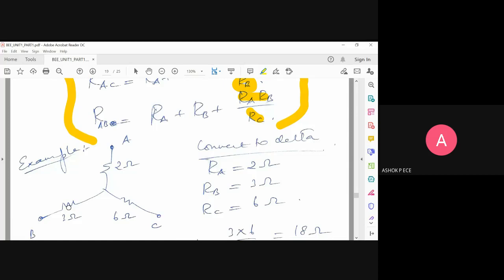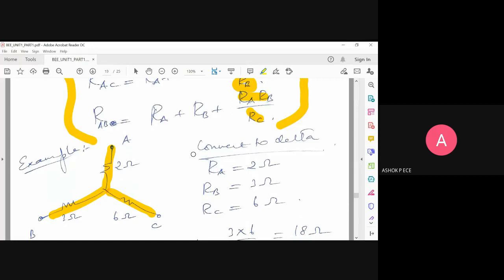So what is this network? Star or delta? What are you seeing? Star. So I am going to convert this to delta and find the answer. So find out the answer and have it ready. I'll ask you after a minute. I'll give a minute of time for you to do it.